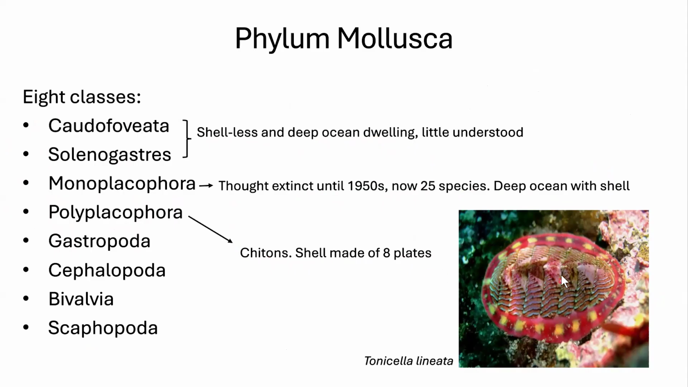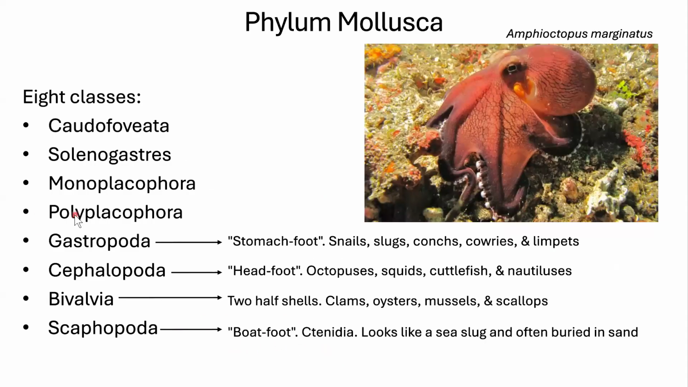It's got a shell of 8 plates, but it's got a muscular foot under there, and it creeps around, it breathes through gills, and it uses that radula to eat, unlike a barnacle. A barnacle is going to be a filter feeder. The next set of our 8 classes are the ones we're much more familiar with. We have Gastropoda. Gastro means stomach, poda means foot. So these are the stomach feet. These are snails, slugs, conches, abalones, limpets.